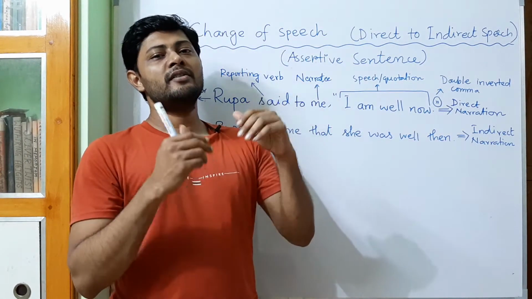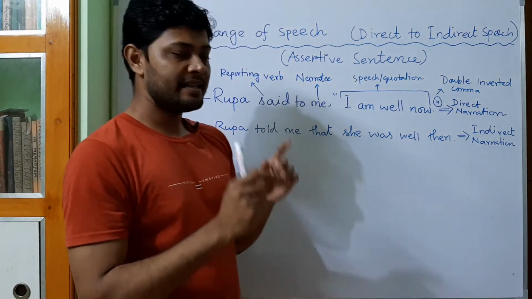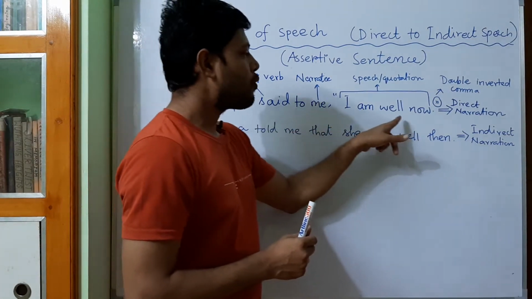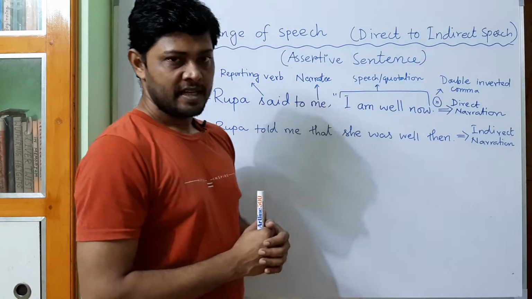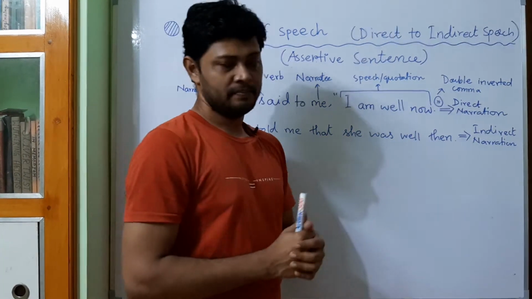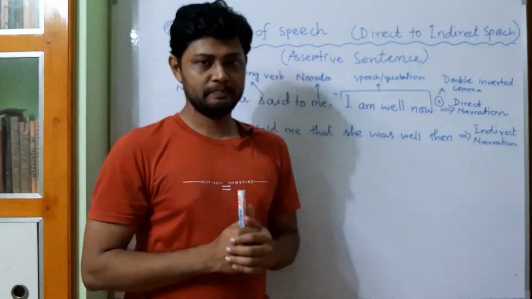You can report or describe that incident in two ways. The first way is that you can say, Rupa said to me, "I am well now." And the second one is, Rupa told me that she was well then. The meaning of these two sentences is the same.